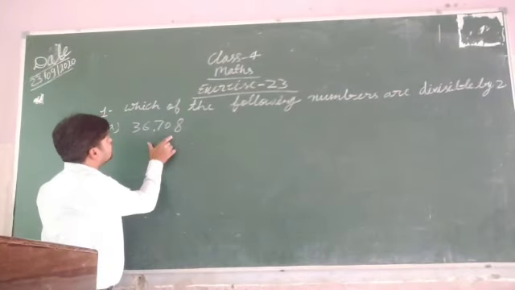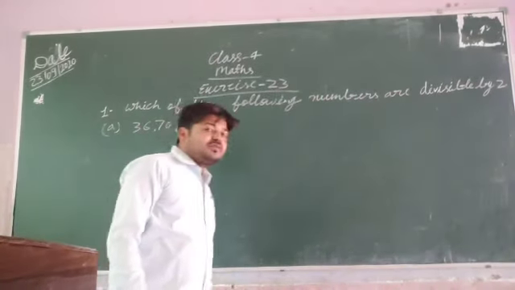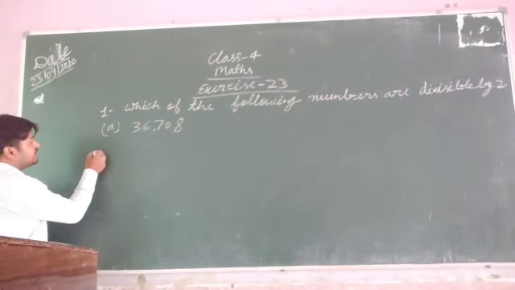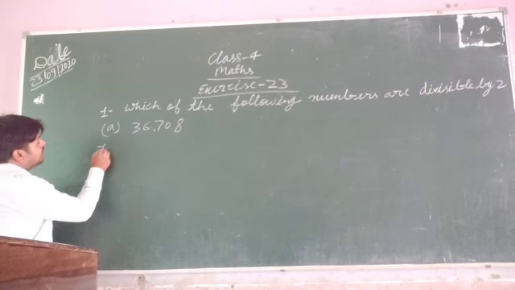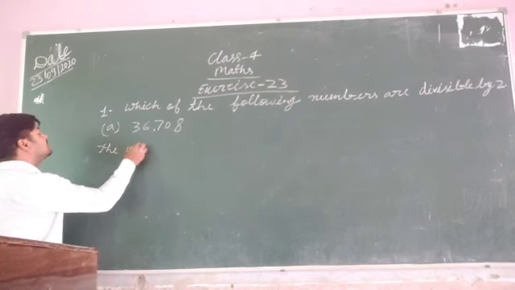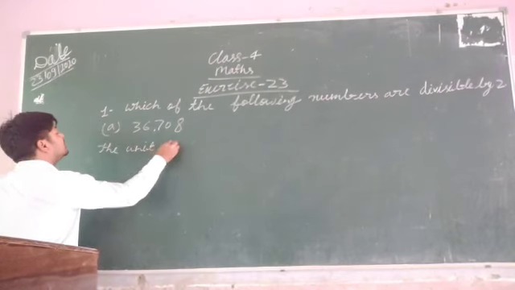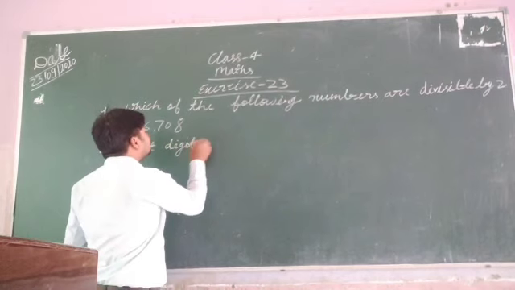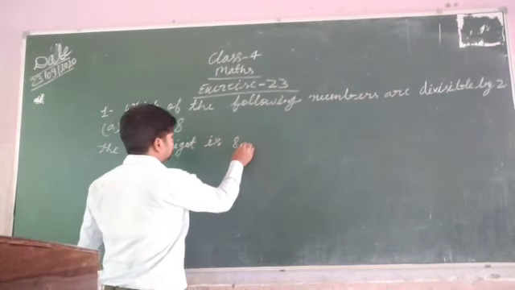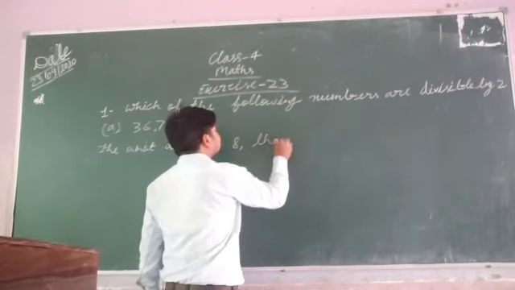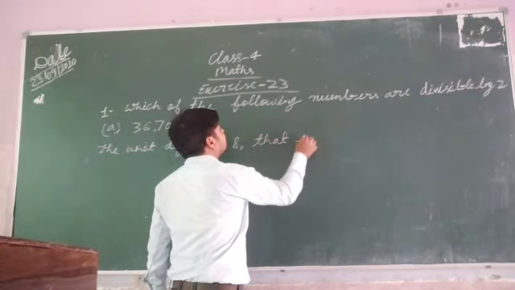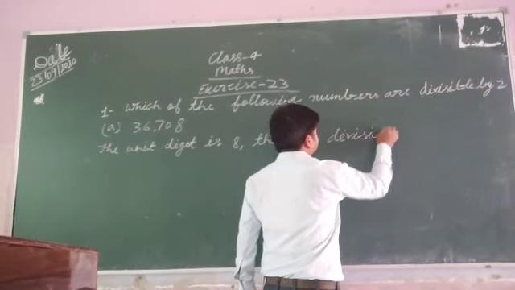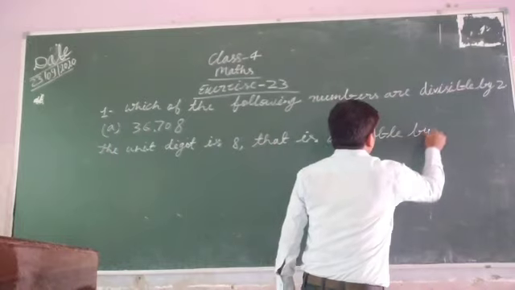It means 36,708 is also divisible by 2. So here you can write: the unit digit is 8, that is divisible by 2.